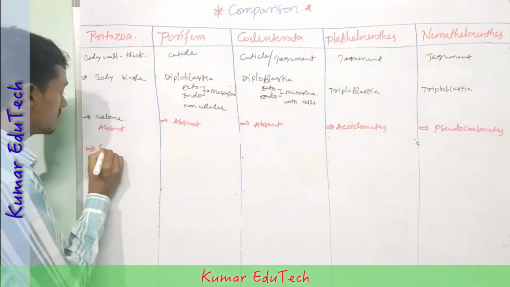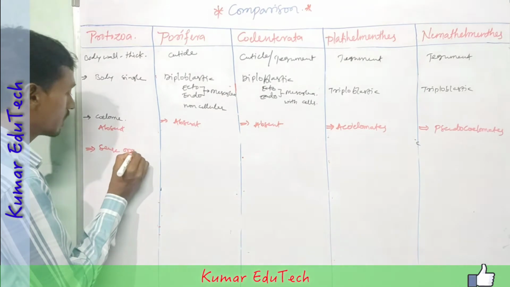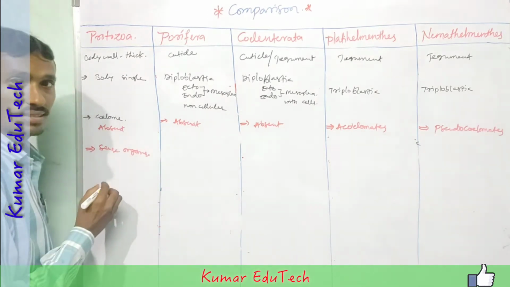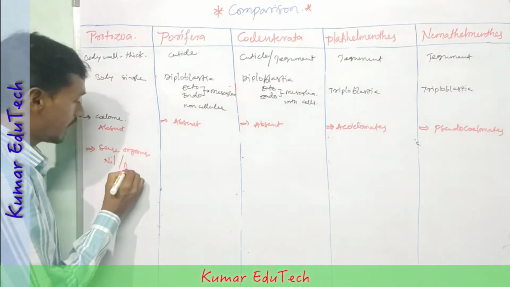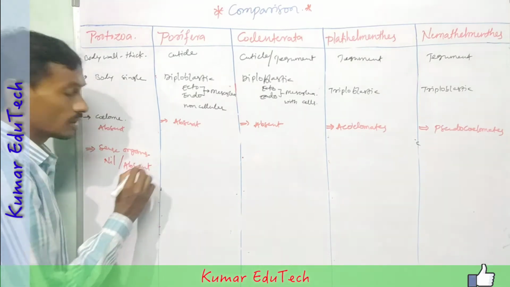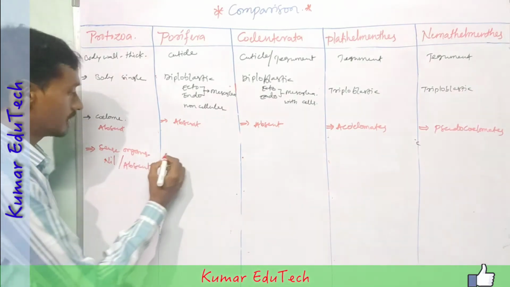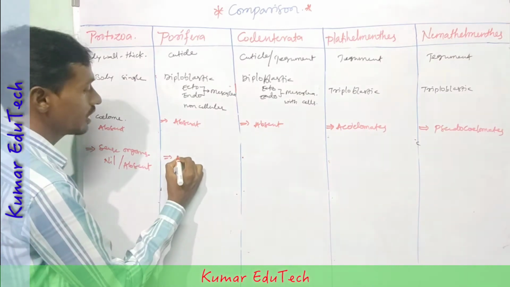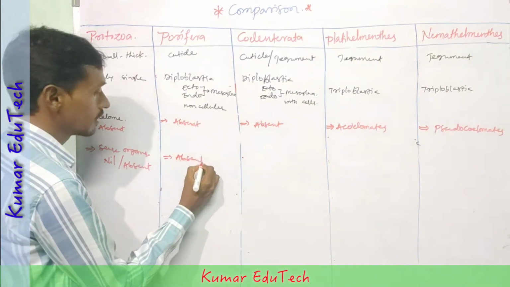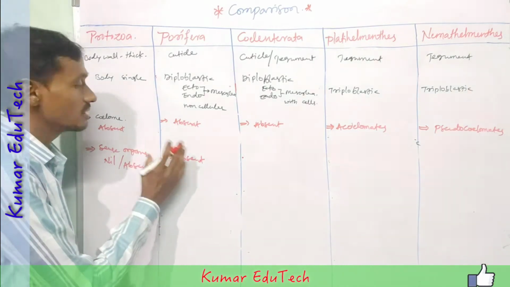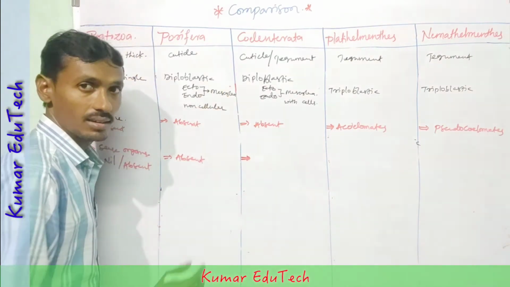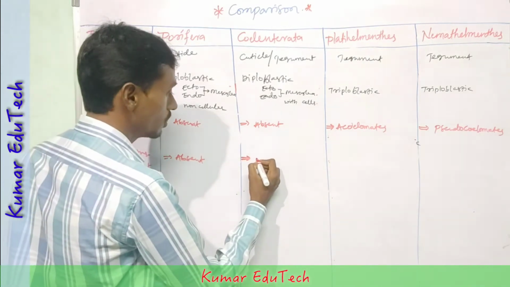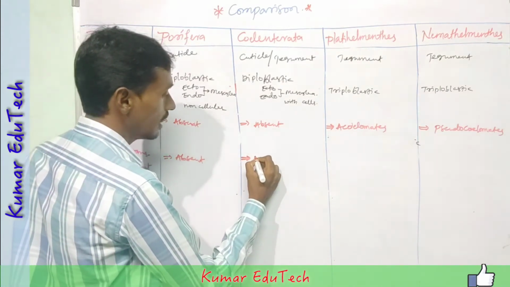Next, sense organs. Sense organs in protozoa are nil or absent. In porifera also absent. In Coelenterata also sense organs are absent.